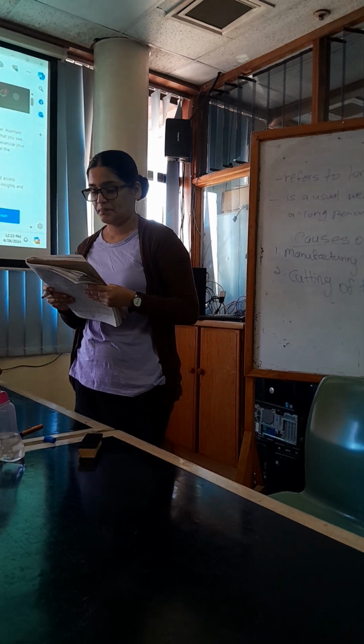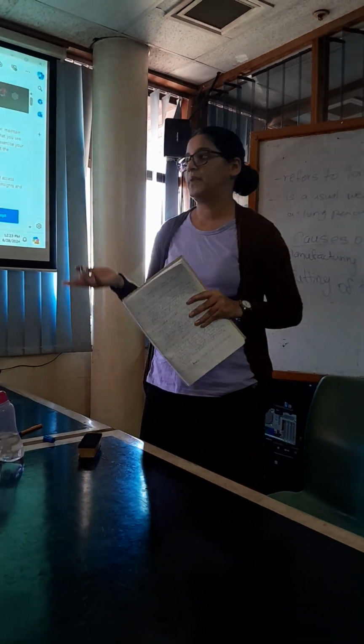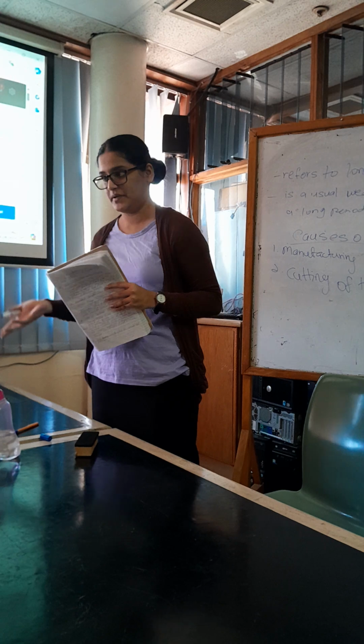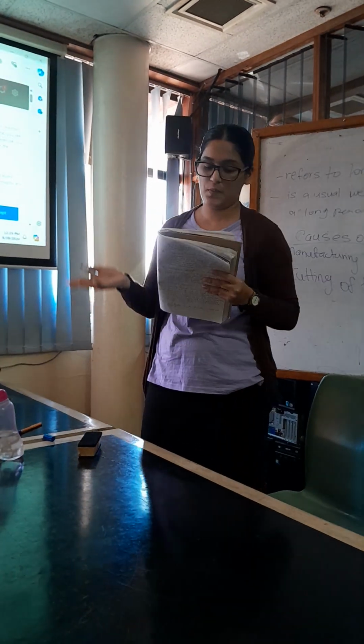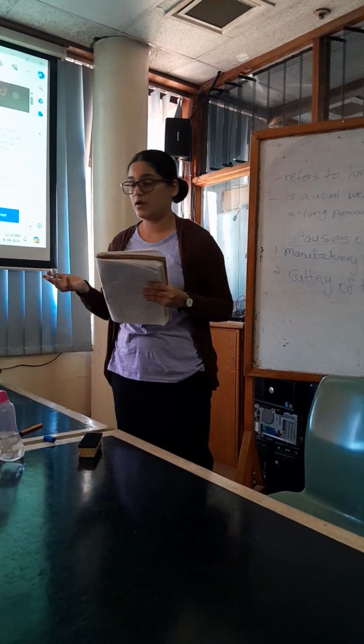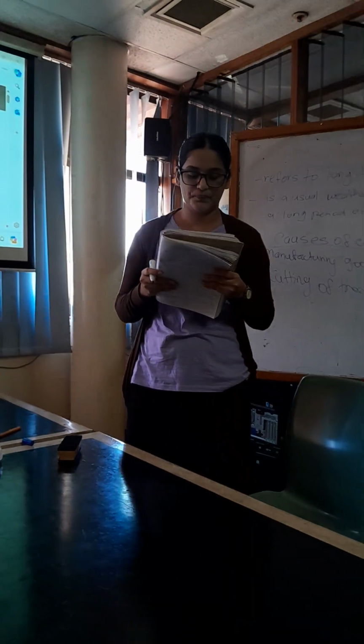So that's why human health is affected, right? From there, human health is affected, and also the animals.